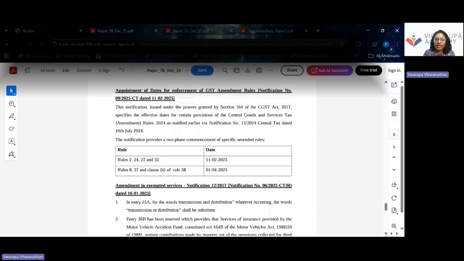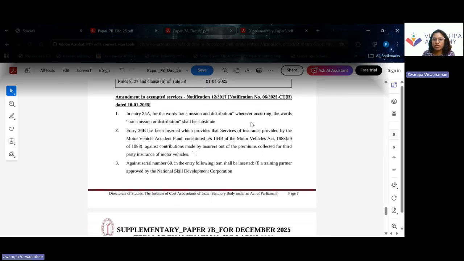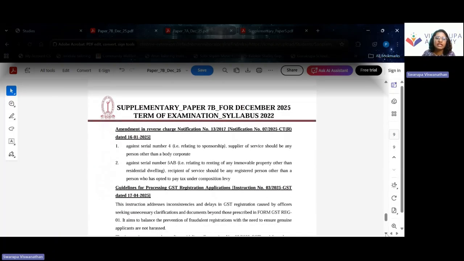Amendment with respect to exempted services. There are certain exempted services, like transmission and distribution, where changes have been made. Again, you can go through these notifications in the supplementary material. We will take it up in a separate video. All these sector specific amendments are covered in your supplementary material.